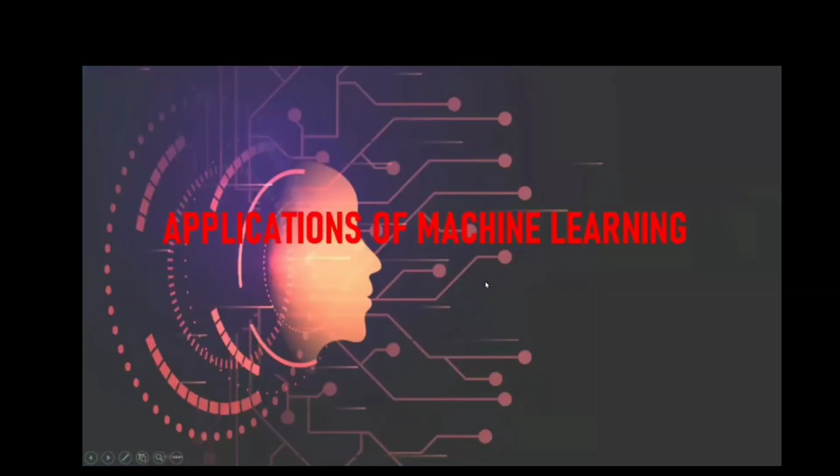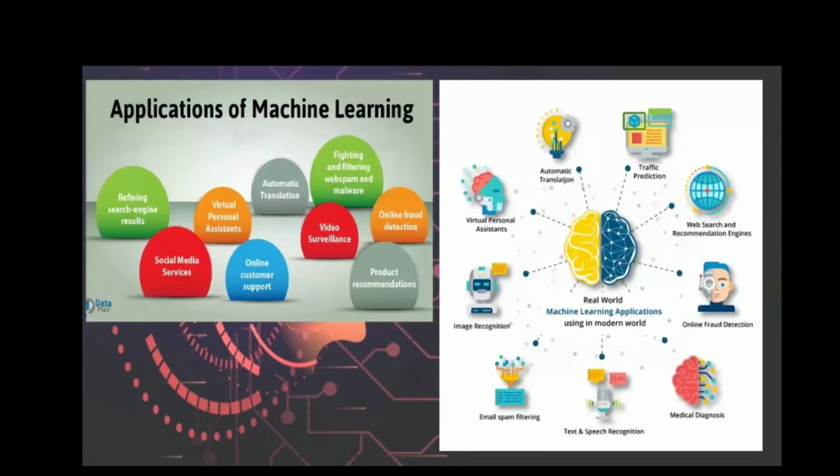Third is applications of machine learning. These are two pictures we can see of applications of machine learning. In the first picture there are many points: social media services, online customer support, product recommendations, video surveillance, automatic translations, virtual personal assistants, everything.